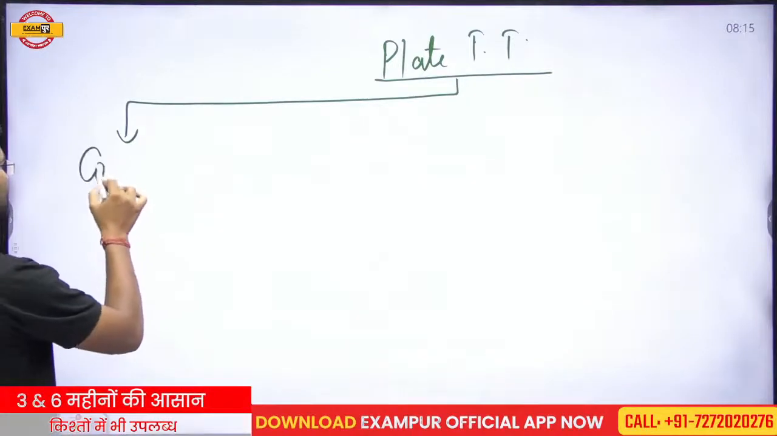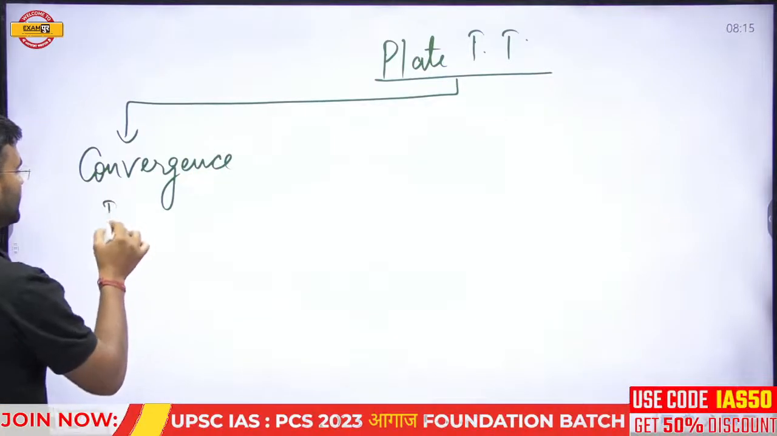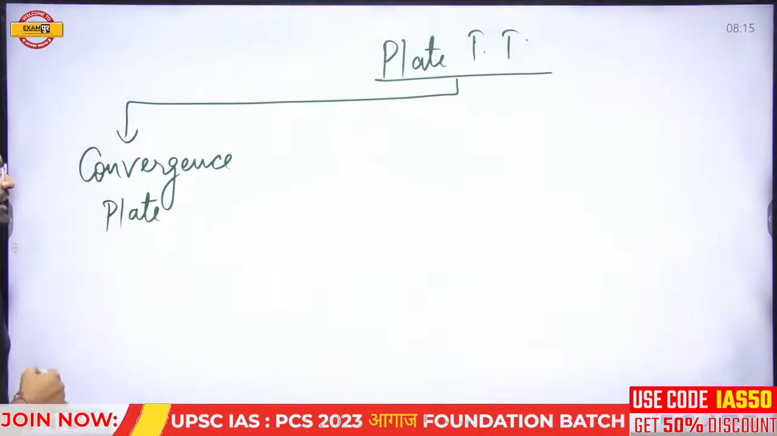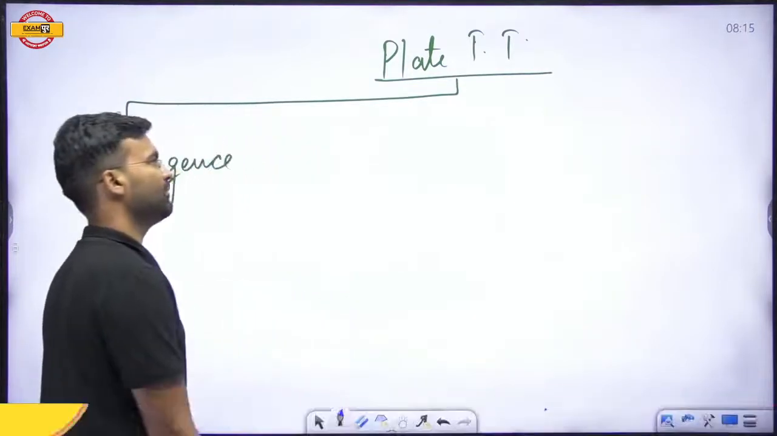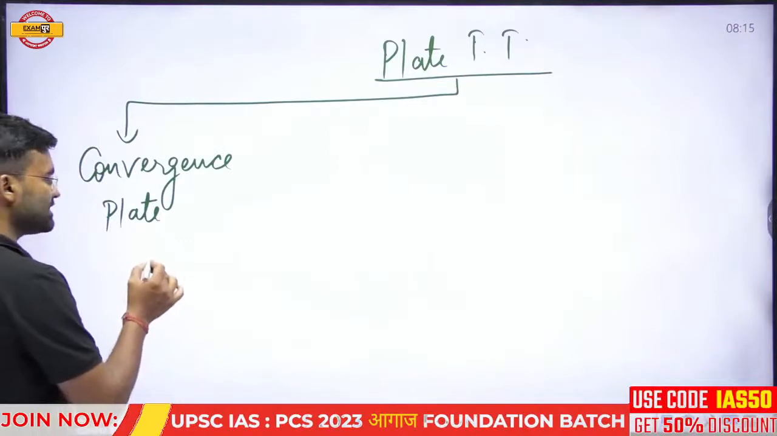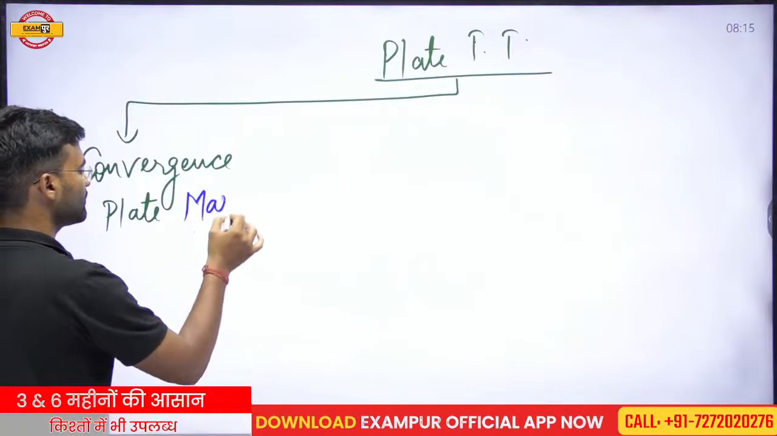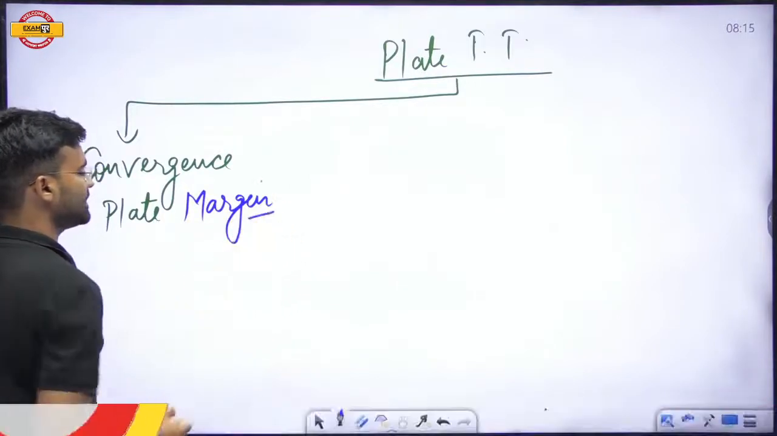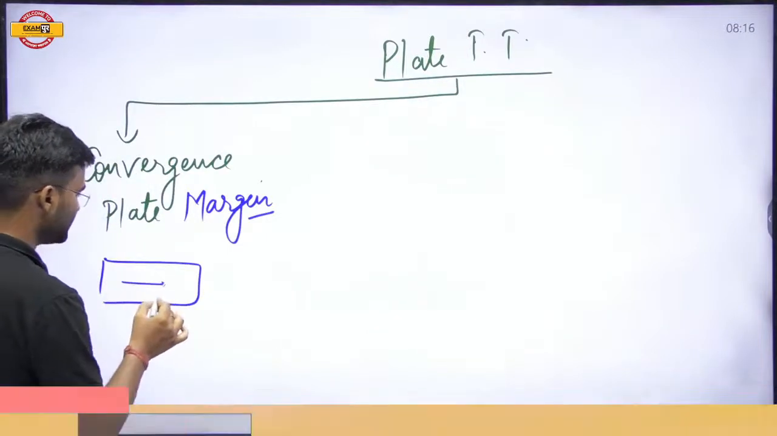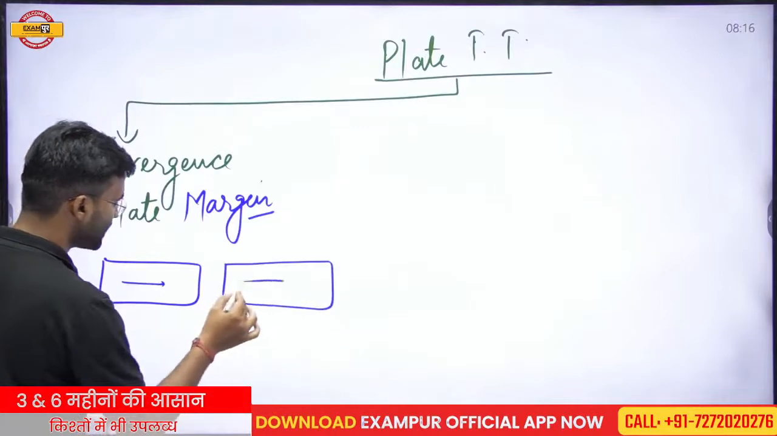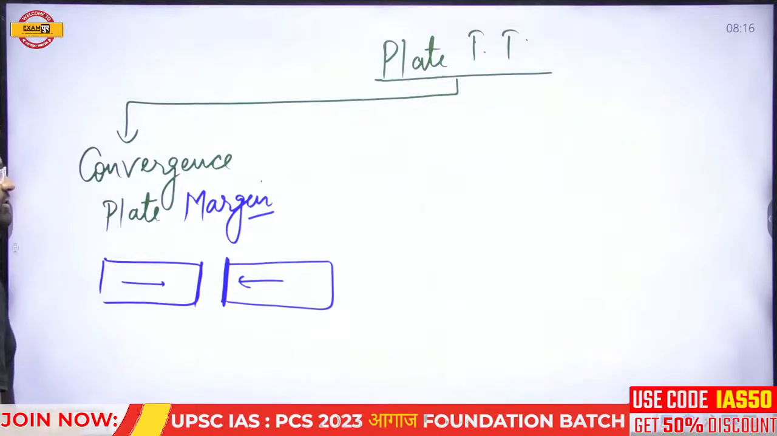The first one is the convergence plate movement. Convergence plate movement is the first type which has been propounded in the plate tectonic theory. Margin means if two plates are converging toward each other, moving toward each other, then this margin is called the convergence plate margin.